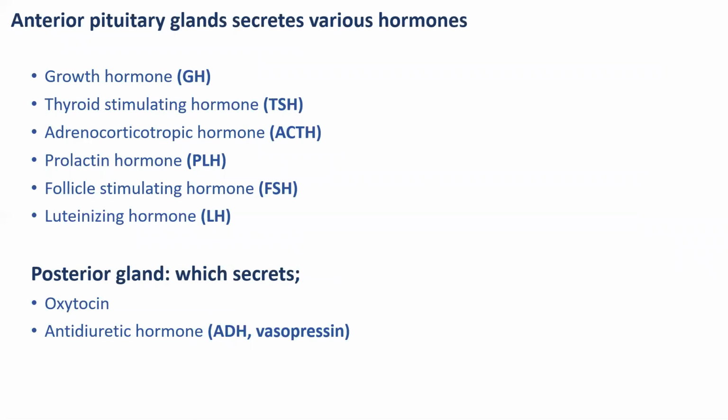The anterior pituitary gland secretes various hormones. First one is growth hormone, second thyroid stimulating hormone, adrenocorticotropic hormone, prolactin hormone, follicle stimulating hormone, and luteinizing hormone. These hormones are released by the anterior pituitary gland, and the posterior gland secretes two types of hormones. First is oxytocin and second one is antidiuretic hormone, ADH, or vasopressin.